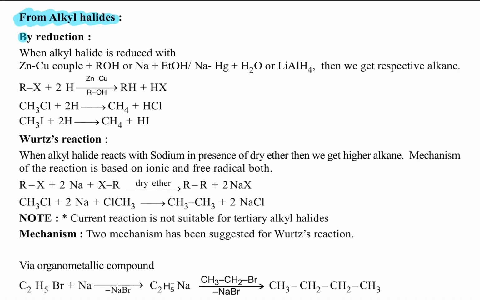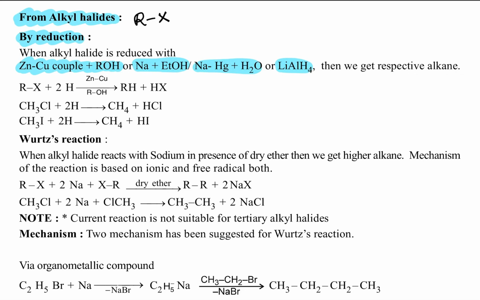Alkyl halides means an alkyl group combined with a halogen. When the alkyl halide is reduced with zinc-copper couple, sodium and ethyl alcohol, sodium amalgam and water, or lithium aluminum hydride, these are all good reducing agents.